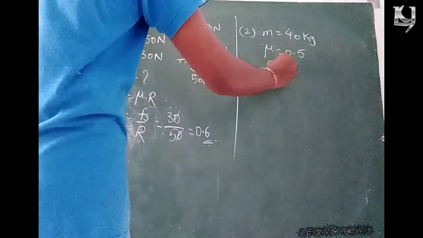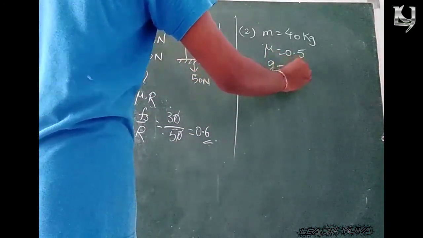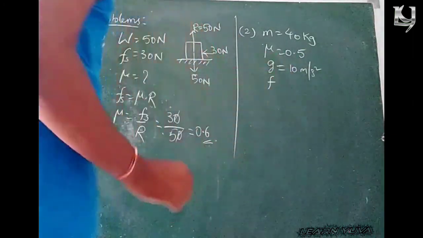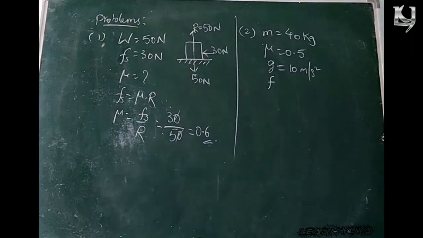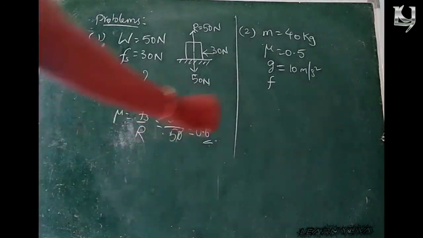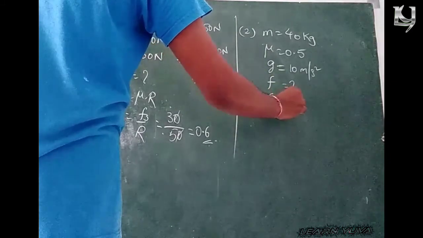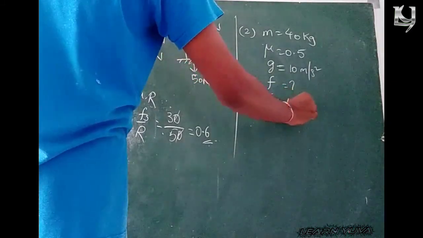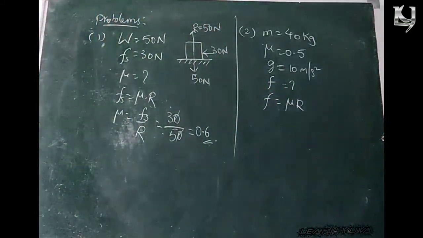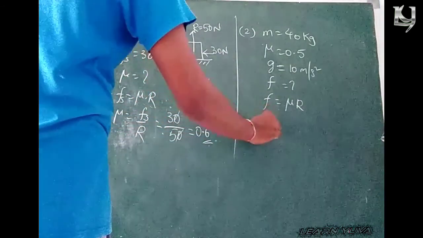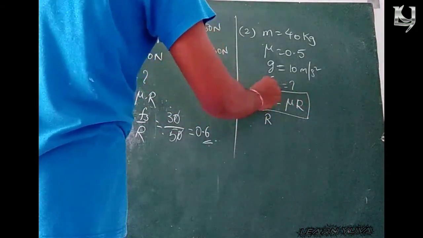Take g equal to 10 meter per second square. So the friction force is equal to how much? By the formula F is equal to mu R.